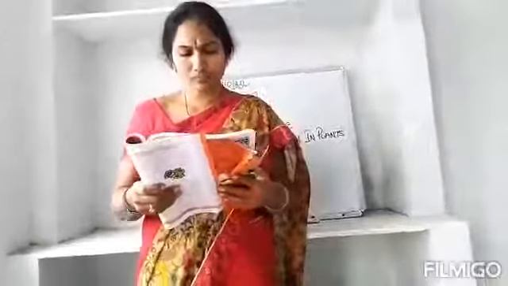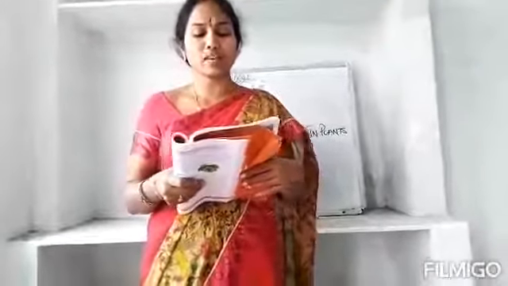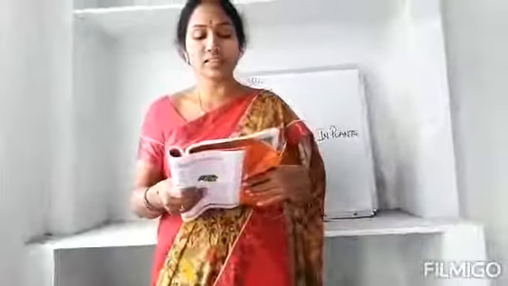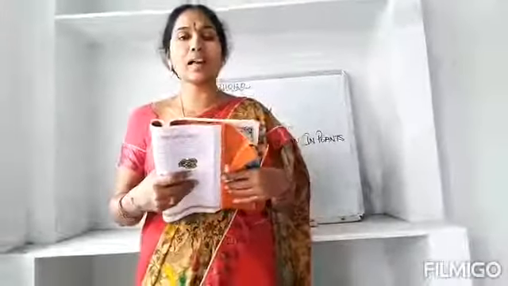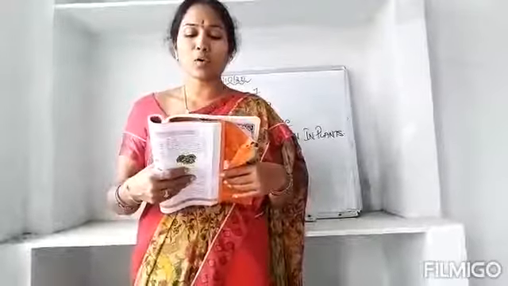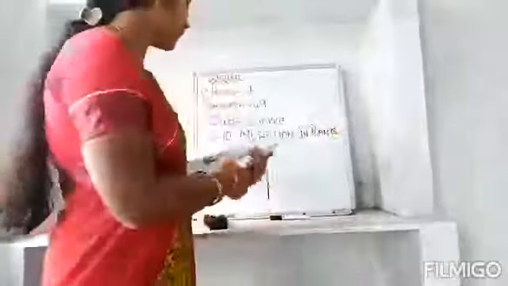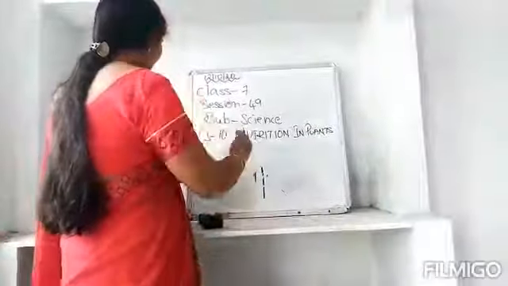This was because von Helmont arrived at a result. Here in table number 1, they have given the tree at the starting. When he started the experiment, the tree had 2.27 kg mass. After 5 years, it had 76.74 kg. That means he observed a difference of 74.47 between the first and the last.